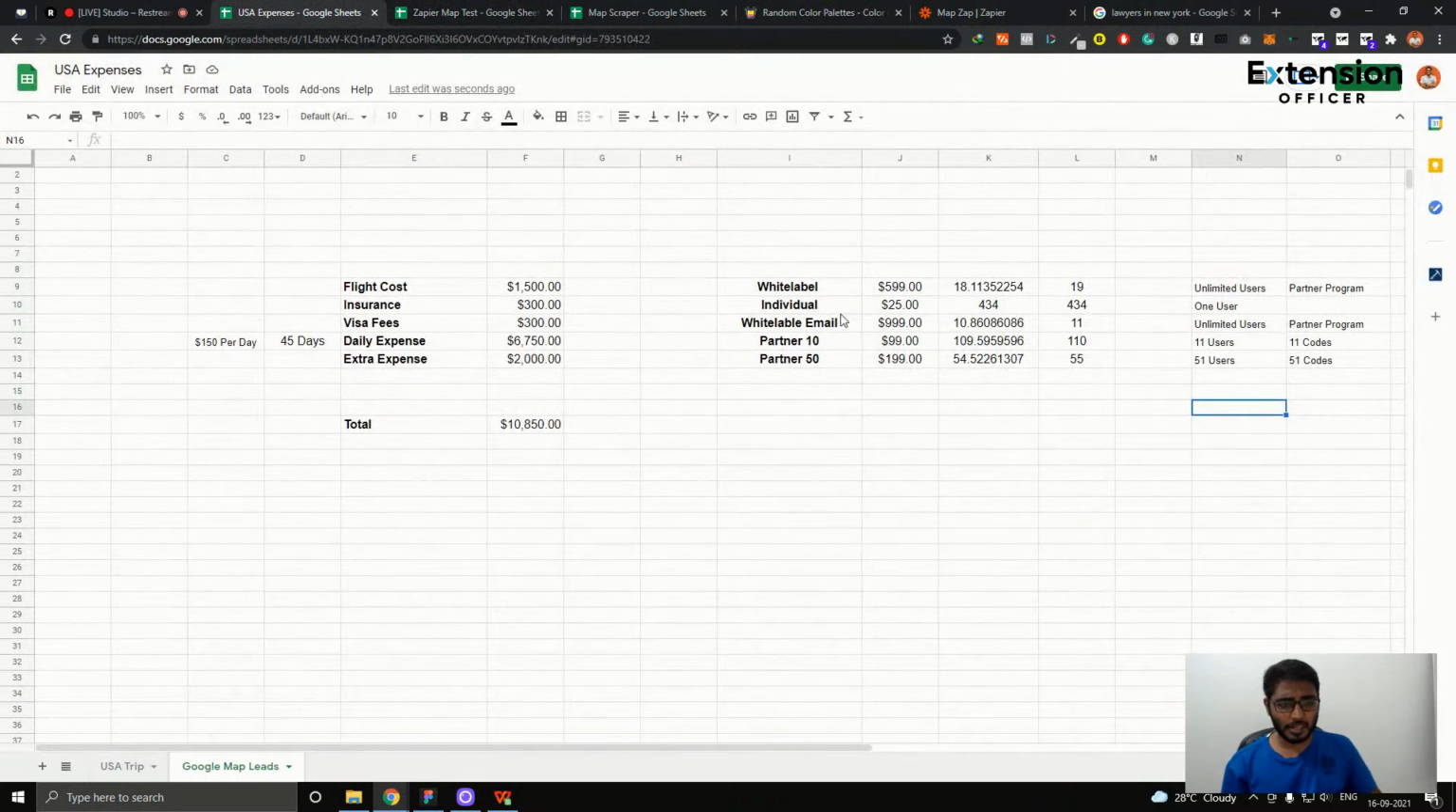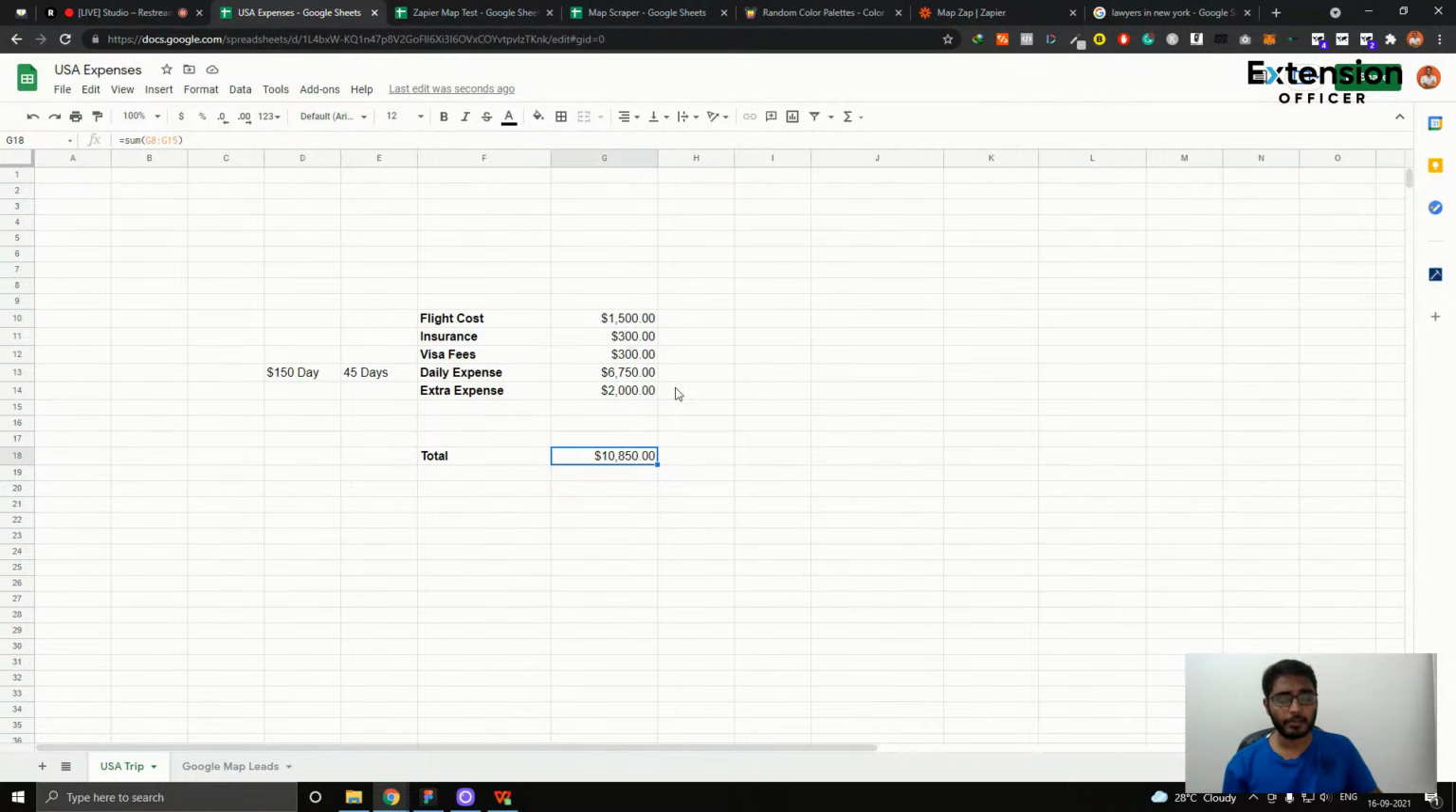So the reason for doing this extension is totally so that I can go to the US for around 45 days. I've set a budget of around $150 per day for 45 days, which is $6,750, and extra expenses $2,000. Visa fees 3,000, insurance 300, flight cost 1,500. It's a round trip if I book it right now.